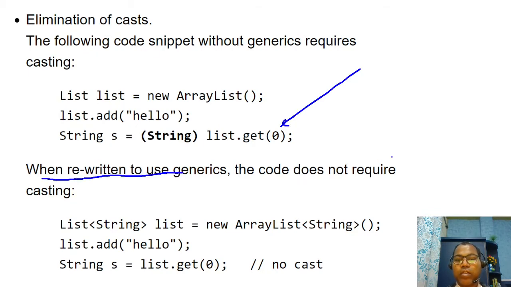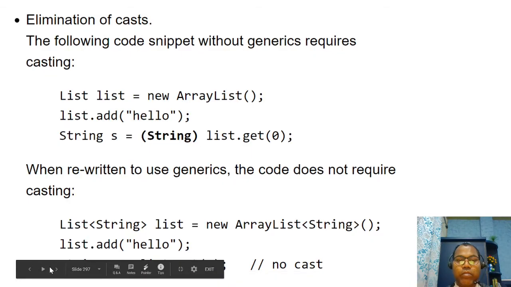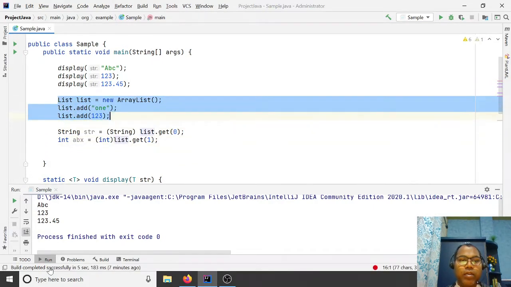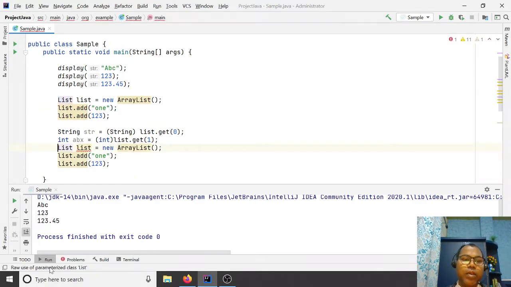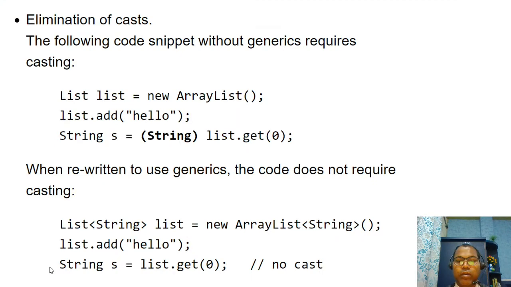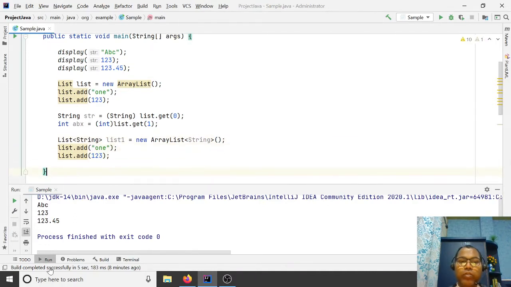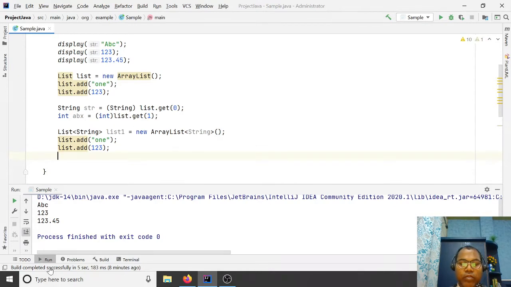Now let's write the same code in a generic fashion. I am writing another list, list1, and here I am saying it holds String. Then we try to get from list1.